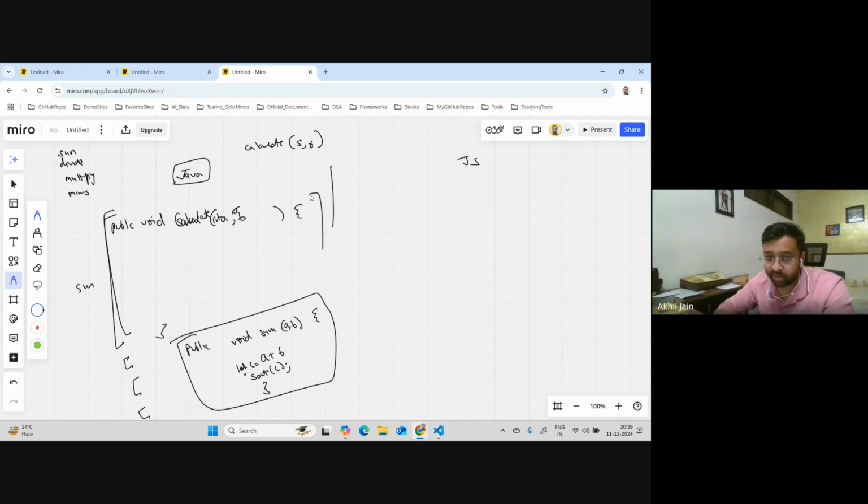Can I do in JavaScript something like this? Sorry, in Java. Can I do in Java something like this, where we know we can provide a and b, these are data types, but can I pass this sum, which is a function, as a parameter here? Can I write something like a function and give it any random name? Can I do this in Java?